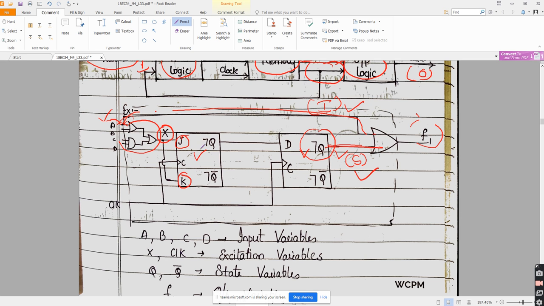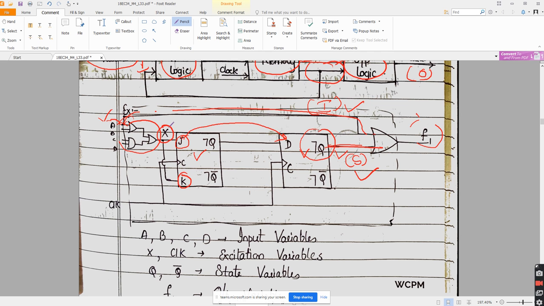Which flip flop is obtained by shorting J and K? When I short J and K, the flip flop obtained is D. When I use a NOT gate between J and K, the flip flop obtained is T. Is that understandable? Yes, sir. So this is a D flip flop. Just the representation is changed.